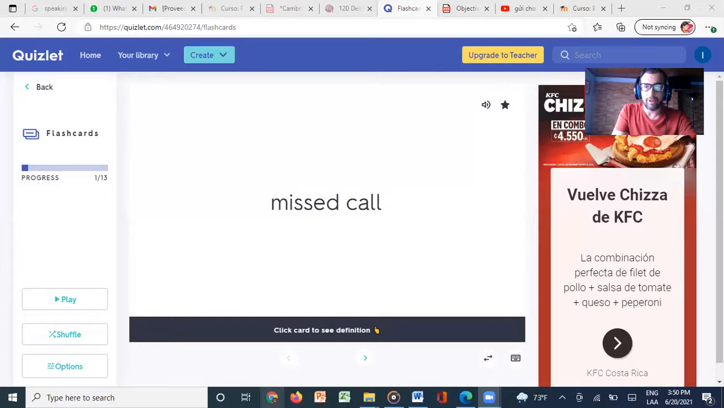Hi, welcome to our class for today, which is lesson 21 for the B1 level. So let's start right away with our lesson. And of course, like always, let's start with our vocabulary.